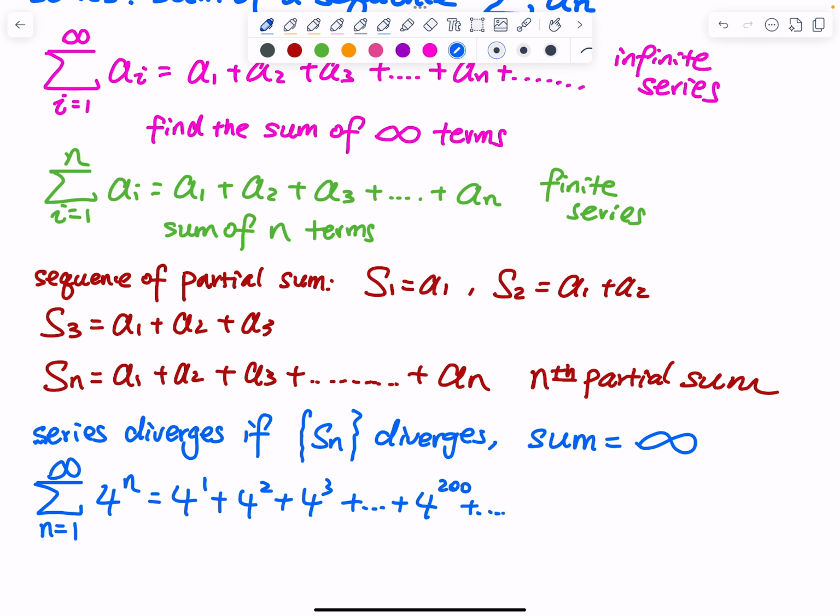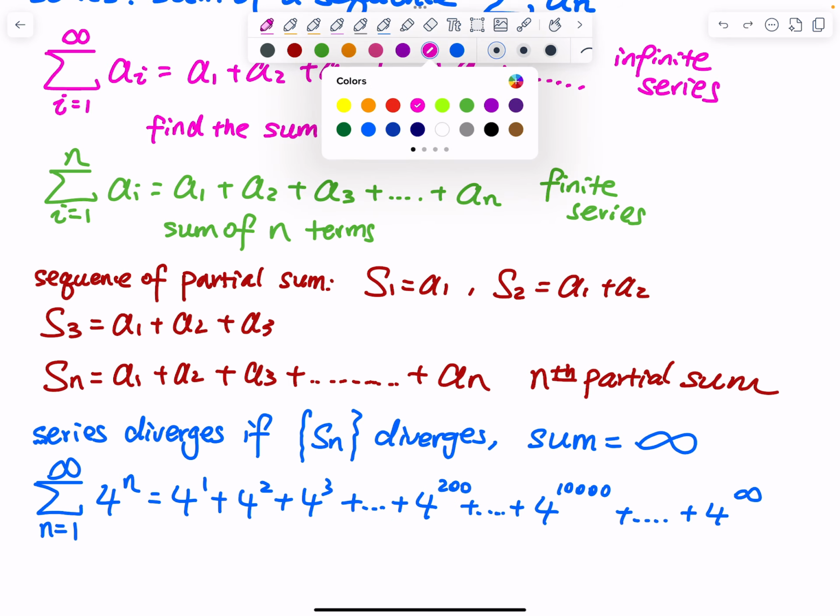And then you keep on adding, you will reach 4 to the 10,000 power, and then you will keep on adding, and then you will add 4 to the infinity power. So these terms are big enough. When you add them, that will just give you infinity. So I am going to make an observation right there.